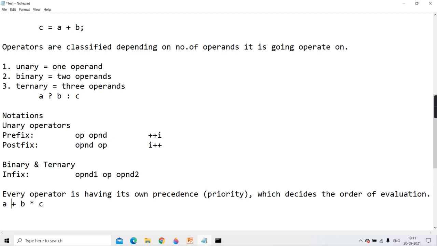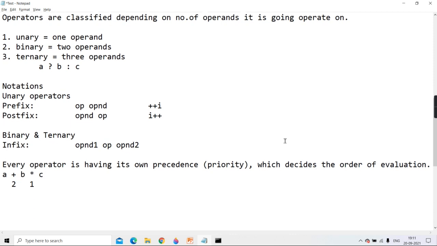So you have to inform the interpreter to follow the precedence rule, the priority. According to the priority rule, star has higher precedence and plus has lower. So it will do B into C first, and then add A to that temporary answer.